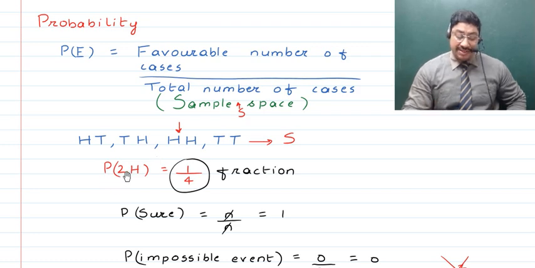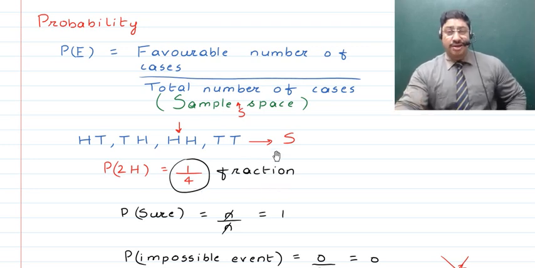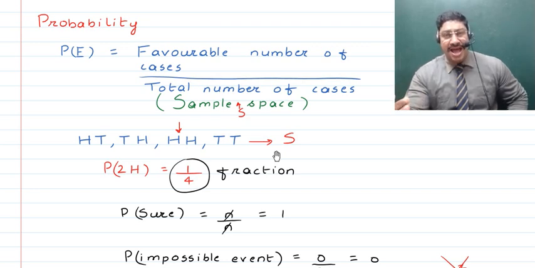So the probability of this event is going to come to be 1 upon 4. And as you see, this is a fraction, so a question comes to your mind: is the probability of an event always going to be a fraction? For that, you take up an event which is a sure event. Obviously that is going to give you the maximum value of probability. What more can it be than an event actually happening? Nothing more than that is possible.